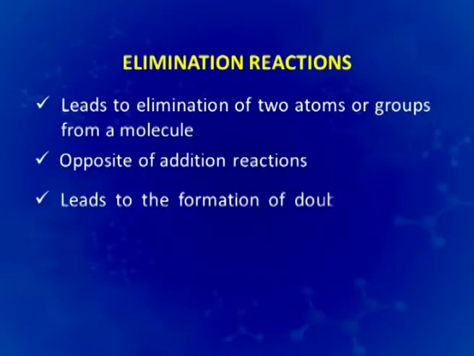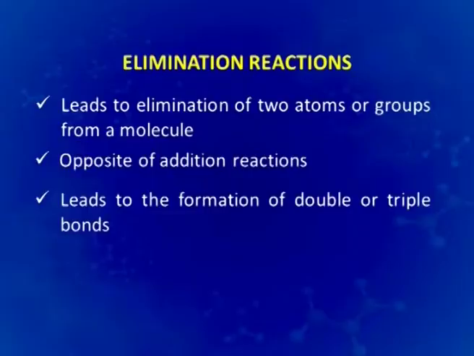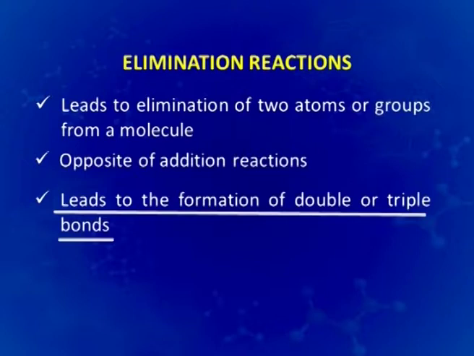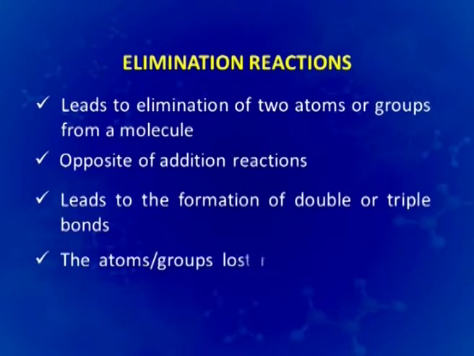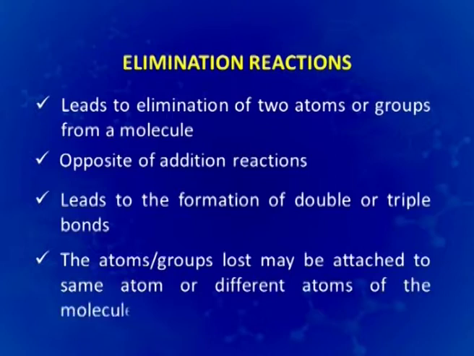This leads to the formation of double or triple bonds. Again, this is a reverse case of the addition reactions, wherein the addition takes place to a double or a triple bond and leads to a saturated compound, and here we are getting formation of a double or a triple bond. The atoms or groups lost may be attached to the same atom or different atoms of the molecule.